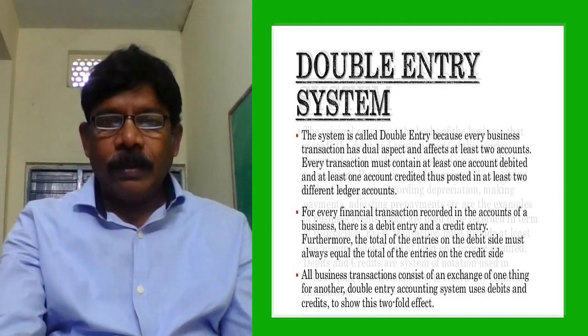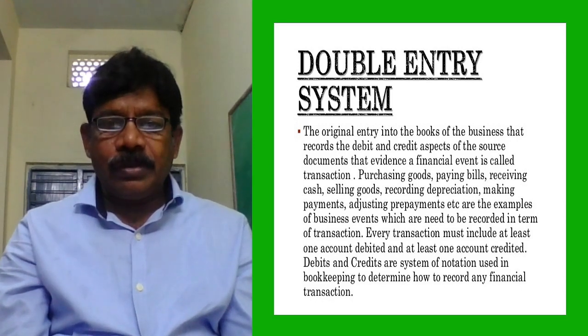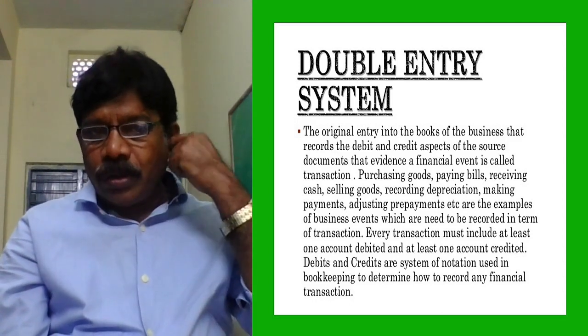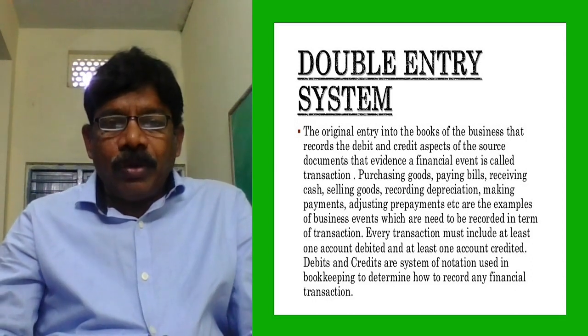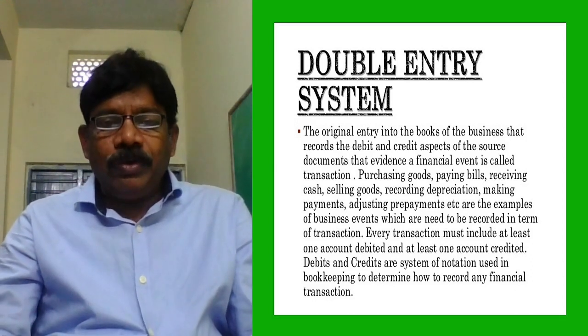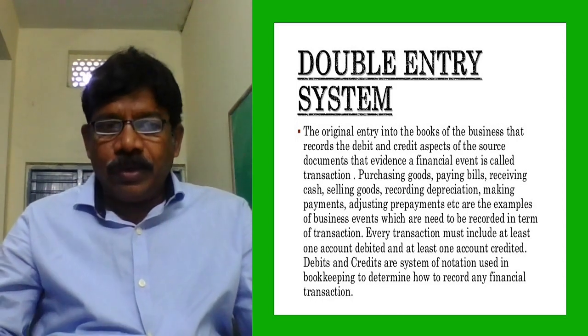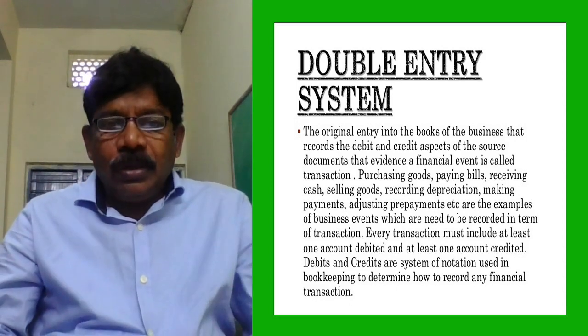Okay, students. The original entry in the books of business that records the debit and credit aspects of a source document that evidences a financial event is called a transaction. Suppose cash is received from Raju. Raju came to our office and paid cash. We will record a voucher, and that voucher is converted into a journal entry.